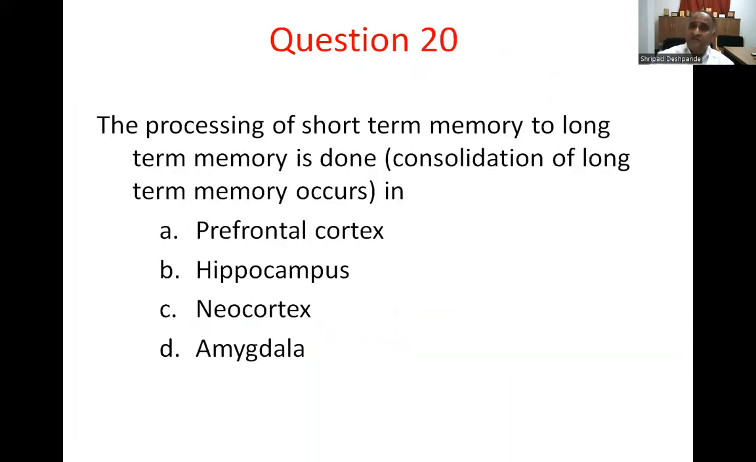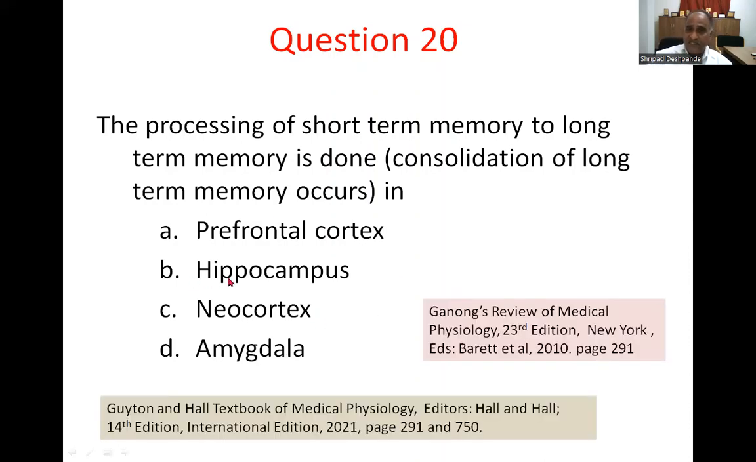The next question is the processing of short-term memory to long-term memory. The consolidation of long-term memory occurs in prefrontal, hippocampus, neocortex, amygdala. Consolidation takes place in the hippocampus. The prefrontal cortex is for working memory. The neocortex is the storage of the memory. Amygdala is an emotional memory. Option B is the correct response. You can find this thing both in Ganong and the Guyton textbook of physiology.